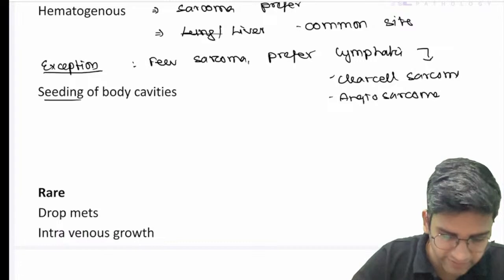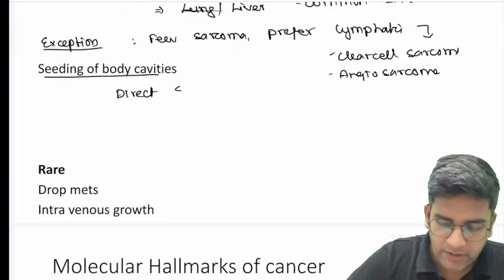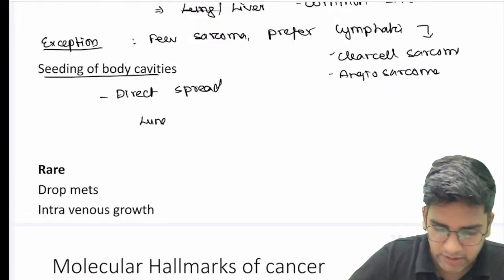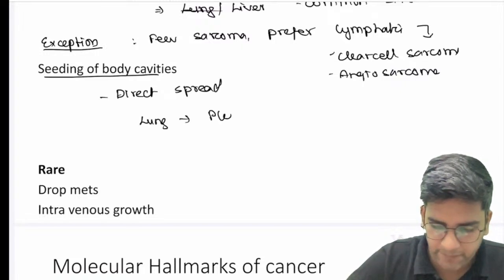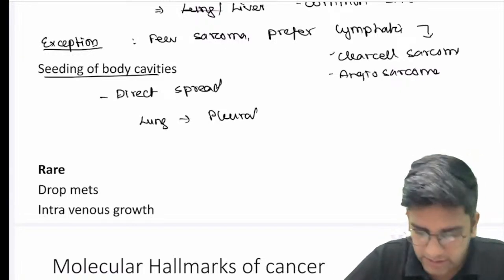Then seeding of body cavities. Seeding of body cavities is also called direct spread. So it's a direct spread from your lungs into the pleural space or from your intraperitoneal organs, right?